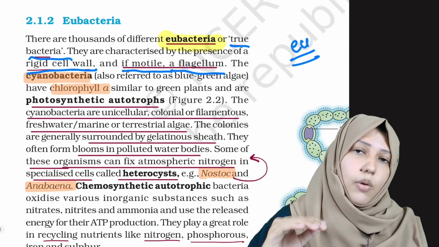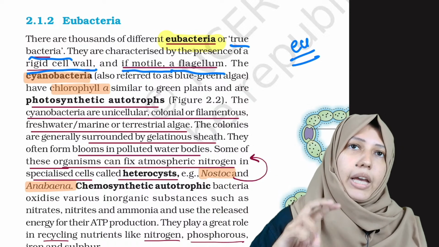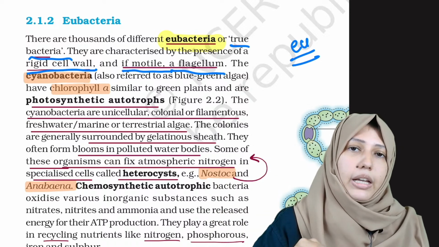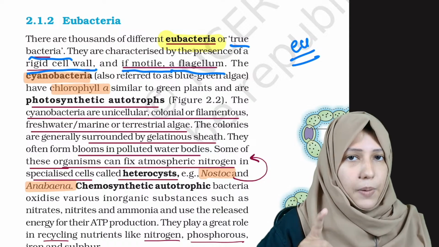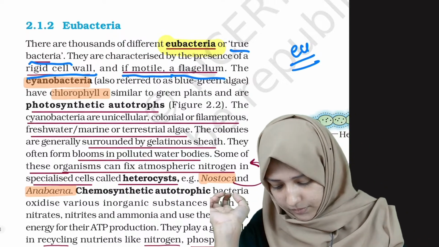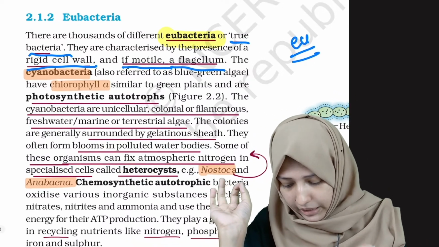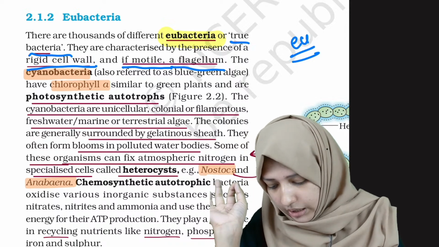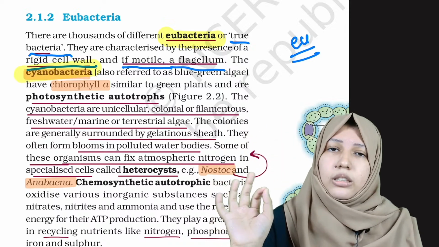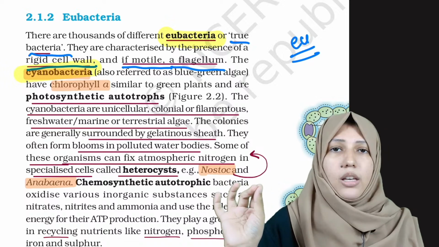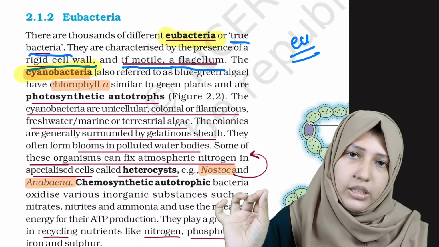And what did we say? Which among the four categories has a flagellum? Yes, Spirillum has a flagellum. Okay. Now, the main guy of this eubacteria is cyanobacteria. Okay, cyanobacteria, which is also known as blue-green algae.